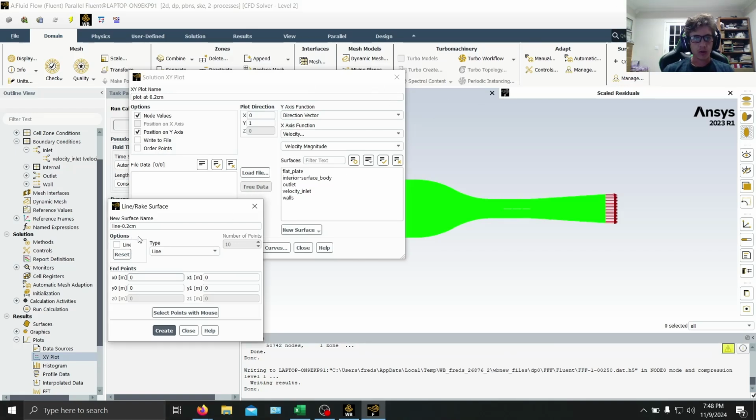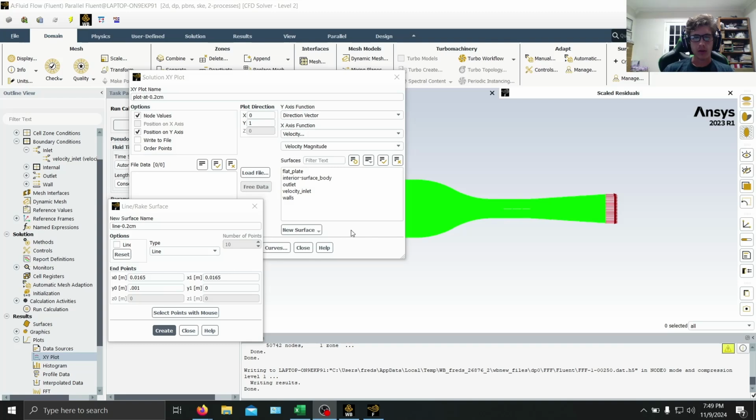So for at 0.2 centimeters, we're going to put the x position at 0.0165. We can put x1 as also that, 0.0165. For y0, we're going to put 0.001 meters.